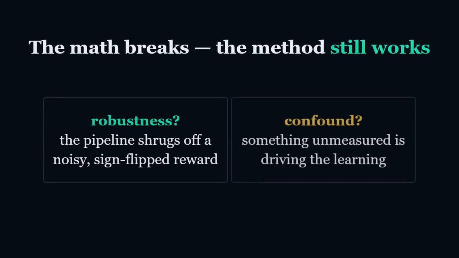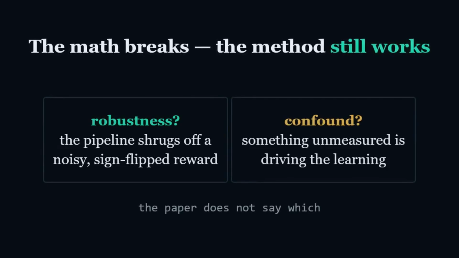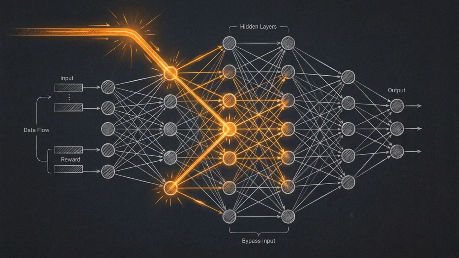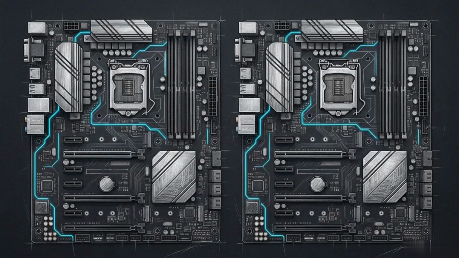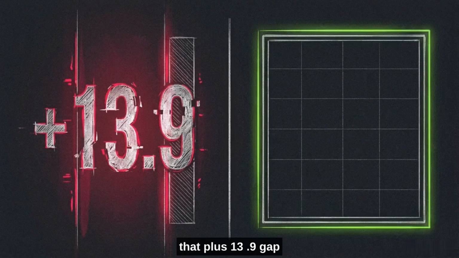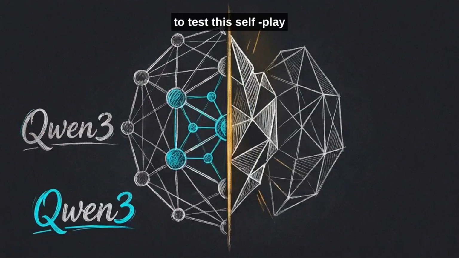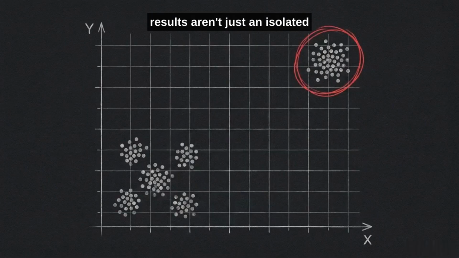The paradox here is that despite this breakdown in the math, the method still works and the agents still improve. Does this mean the SPADE pipeline is just extremely robust to noisy reward signals? Or is there an unexplained confounding variable driving the learning behind the scenes? To settle the debate, researchers need to retrain those tool use baselines on the exact same Qwen3 backbones. We need to see if that plus 13.9 gap actually survives a matched test. We also need outside groups to test this self-play scaling trend on a non-Qwen architecture to prove these results aren't just an isolated anomaly of one model family.